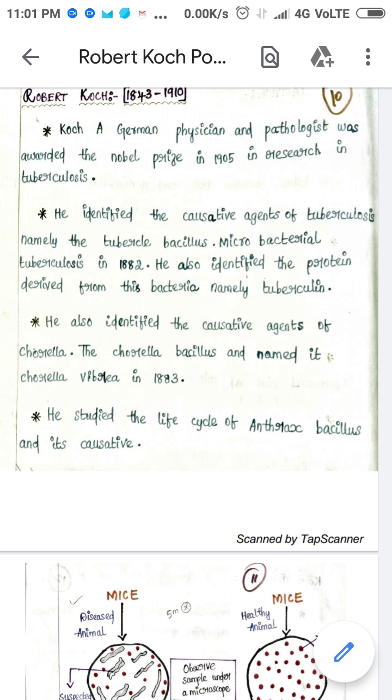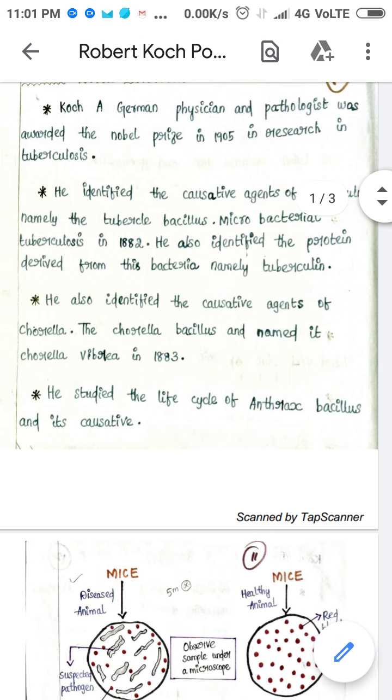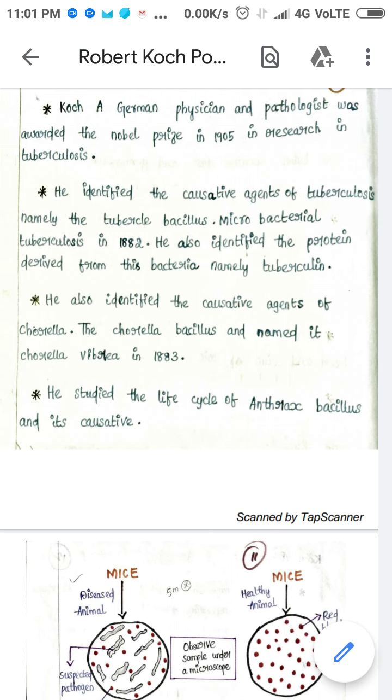He also identified tuberculin. It is a protein derived from the organism Mycobacterium tuberculosis. So it is called tuberculin. It is a protein derived from the bacteria Mycobacterium tuberculosis.